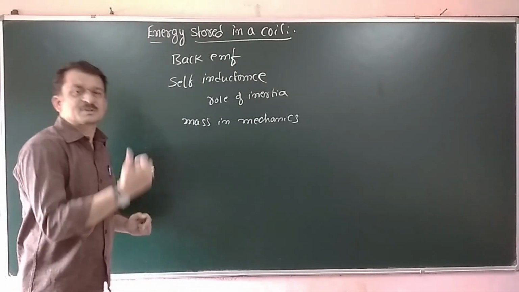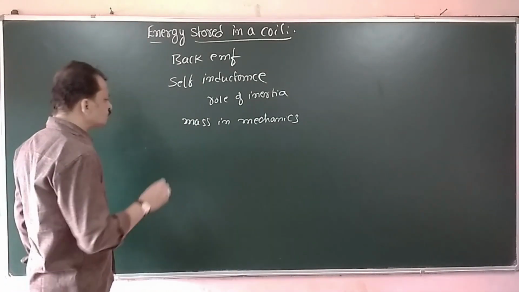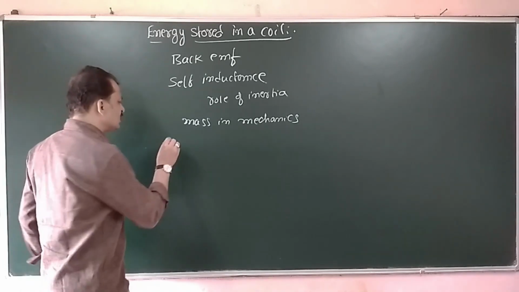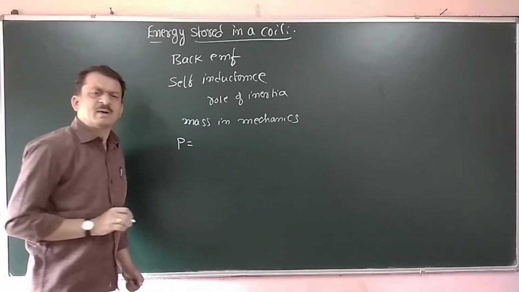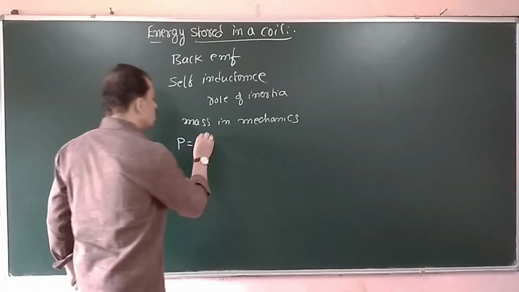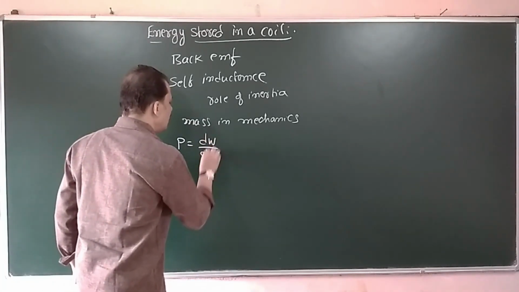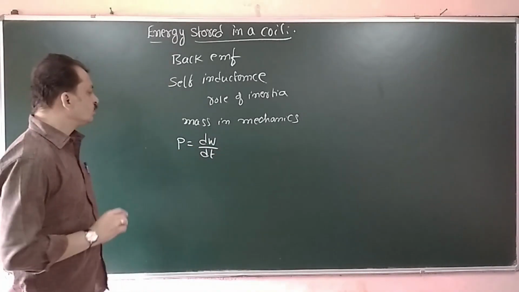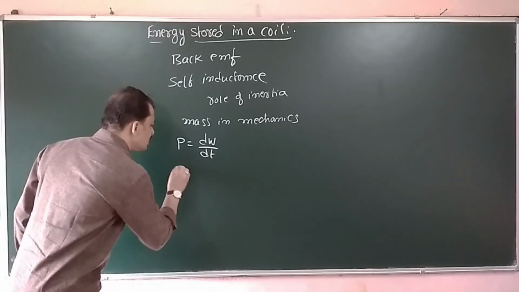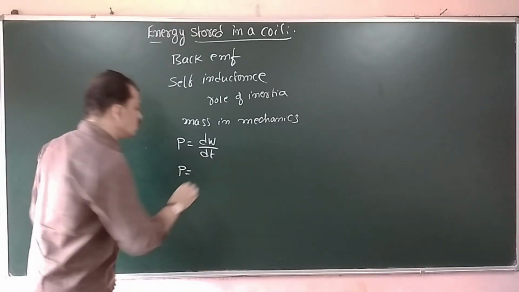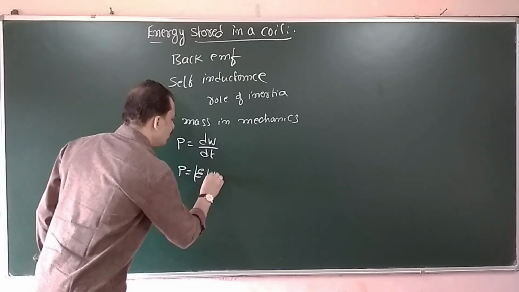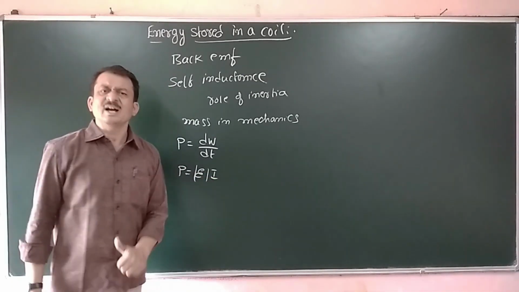We have to obtain the expression for the magnetic potential energy. We are already familiar with that one. Now the power is given by the rate of doing work, that is dW by dt. Also, in the previous chapters we have studied power is equal to the EMF, that is voltage, multiplied by the current.